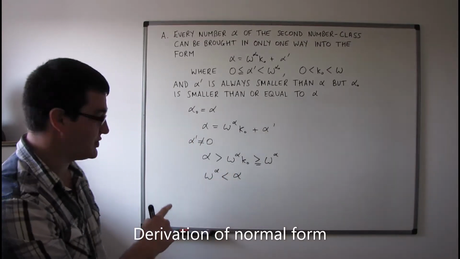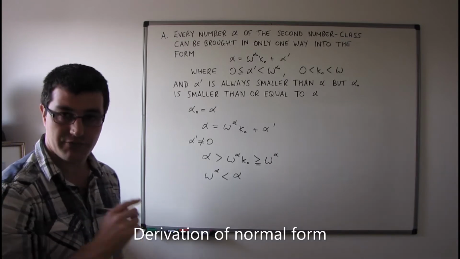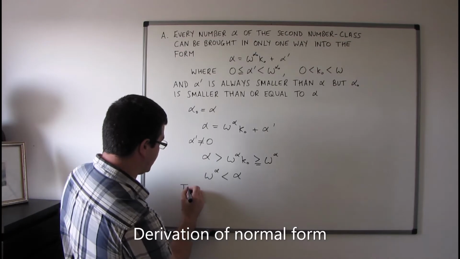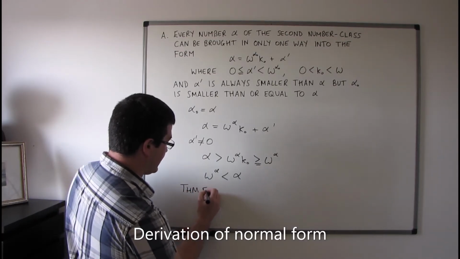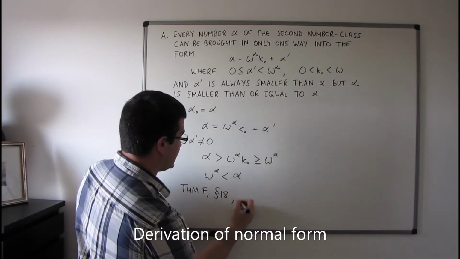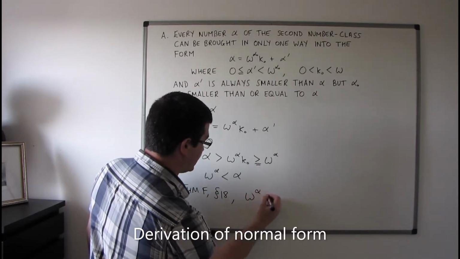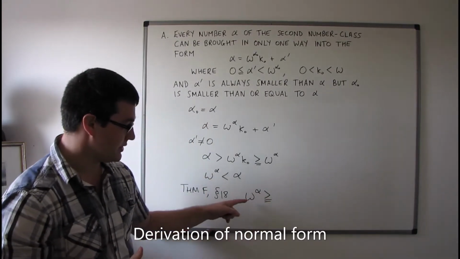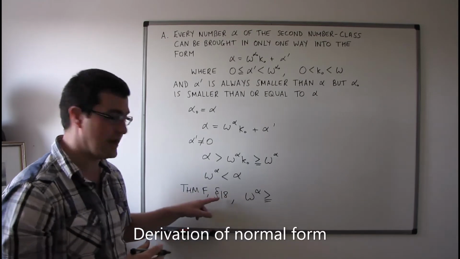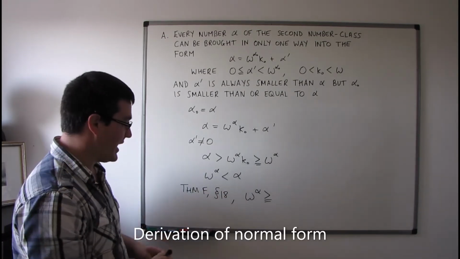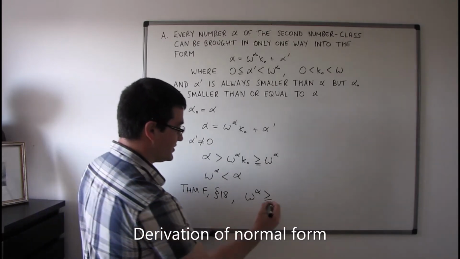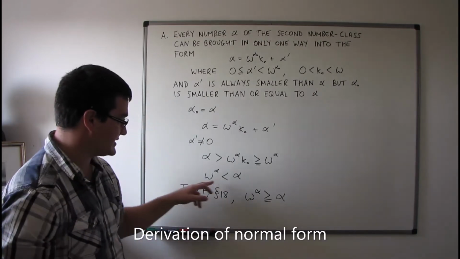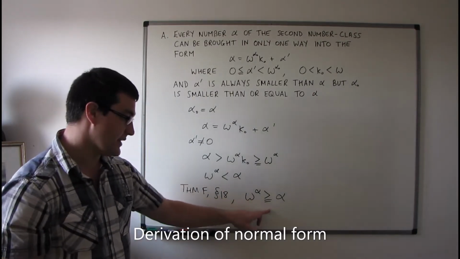But this is a contradiction to theorem F from section 18, which I stated right at the end of the last video. So if I just give a bit of a reminder of that, theorem F from section 18, we're not necessarily using the notation from theorem F section 18 here, but theorem F as applied to this particular situation here. So omega to the power of alpha is going to be greater than or equal to alpha. Well, that's a direct contradiction to this.